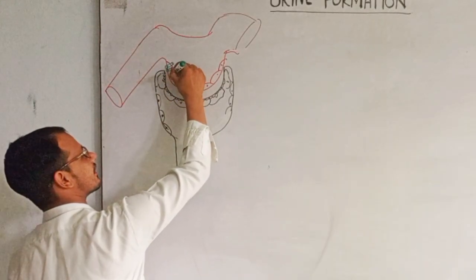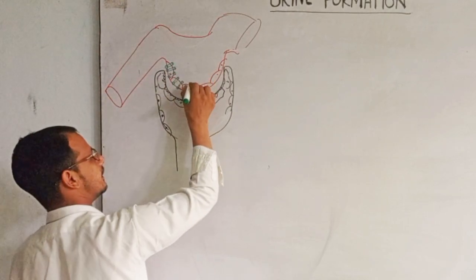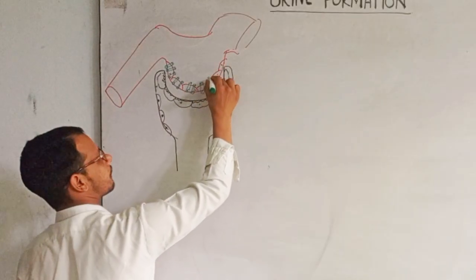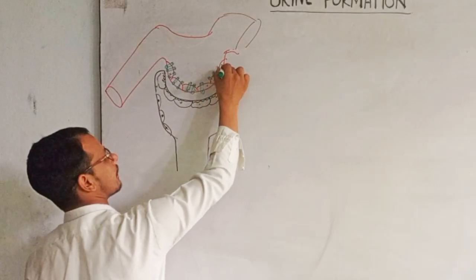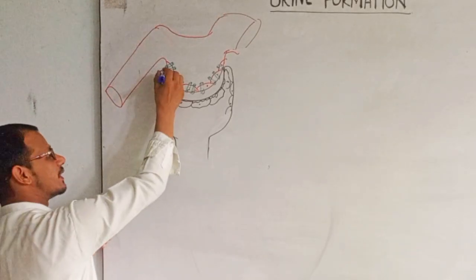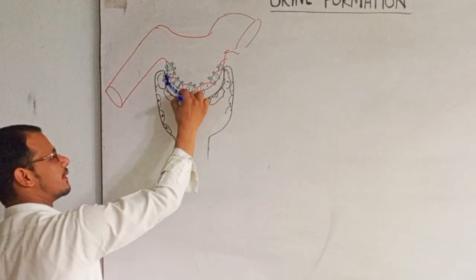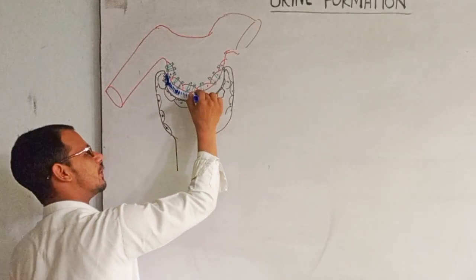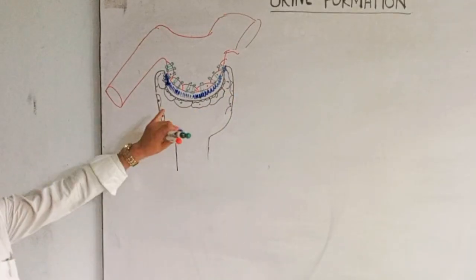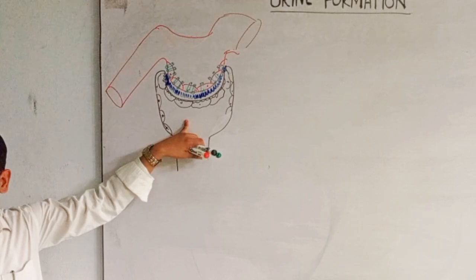Do you remember this? A lot of pores, and therefore it is called fenestrated capillaries. And here a very special basement membrane is placed, and this basement membrane is called the glomerular basement membrane.